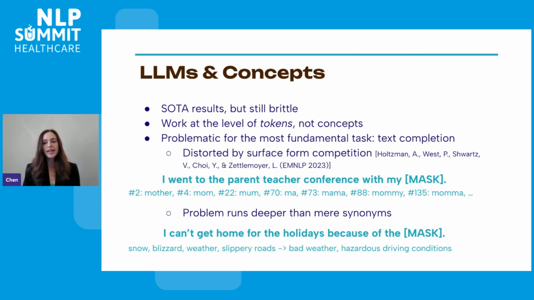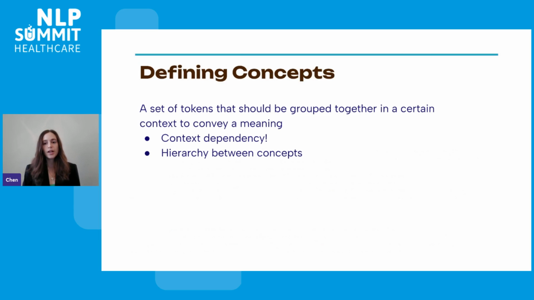Let's consider the sentence, "I can't get home for the holidays because of the ___." Tokens such as snow, blizzard, and even slippery roads correspond to the same concept that conveys bad weather conditions. Note that these concepts are context-dependent because sometimes snow and slippery roads should not be grouped together under the same concept. For example, you can go and play outside in the snow, but not in the slippery road. These examples help us define a concept as a set of tokens that should be clustered together to convey a meaning given a certain context.